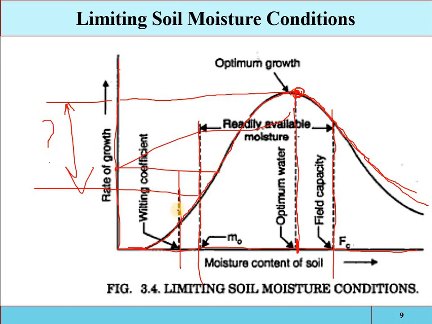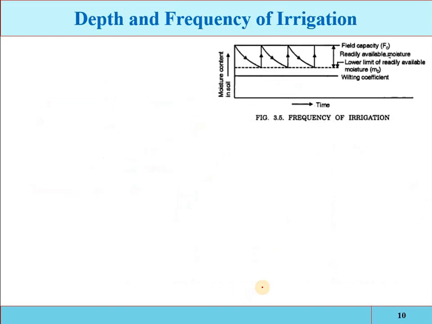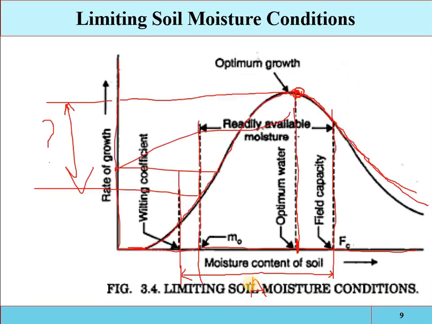So the water content from the field capacity up to the permanent wilting point, that is called the available water, which we have discussed. So throughout the season the water is available at this level. Then you can see that the crop growth variation will be this one.